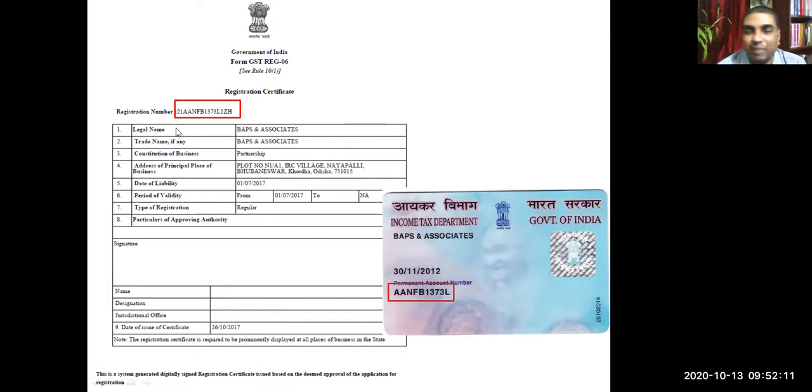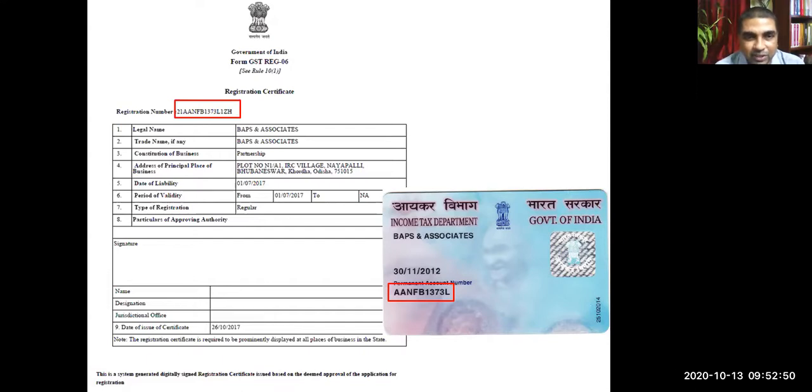If it is from a different place, you will find the code will be different. In the initial classes also, I had indicated all this to you. But now what is important for you to understand is that without PAN, we cannot apply for GST registration, because GST itself is a PAN based number. This registration is a PAN based process. Therefore, we need to have a PAN card. Right? So those who do not have a PAN card, please first get one. Without that, GST registration, if required, will not be possible. Did you understand?